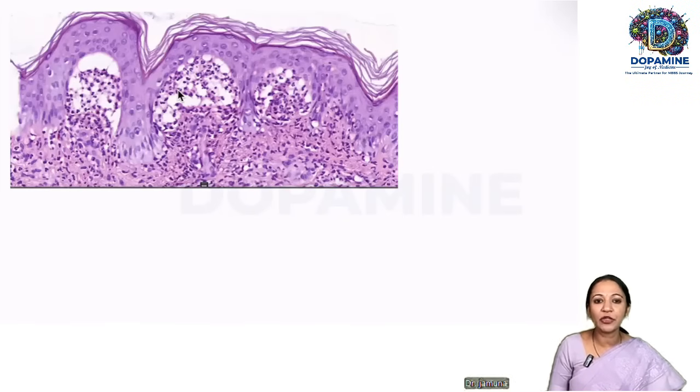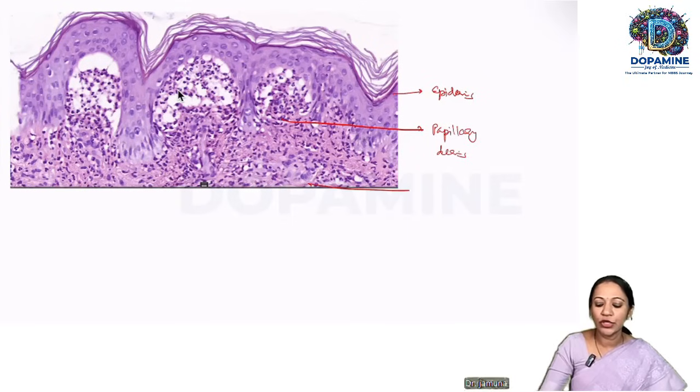We'll see the histopathology of Dermatitis herpetiformis as well. As you can see here, this is the epidermis. And underneath, this is the papillary dermis. The upper portion of the dermis is papillary dermis, and the lower portion is reticular dermis. So between this dermo-epidermal junction, you get this micro abscess.